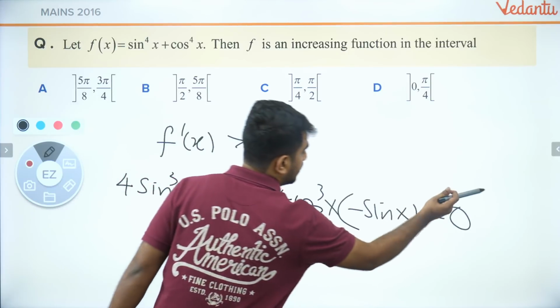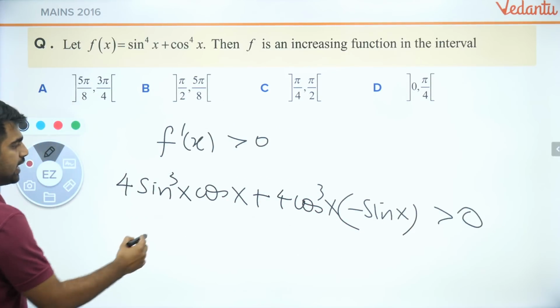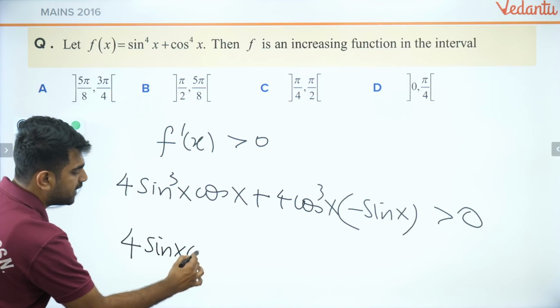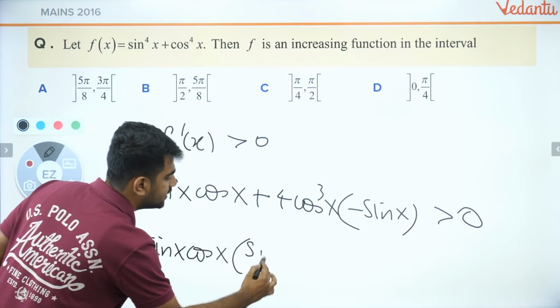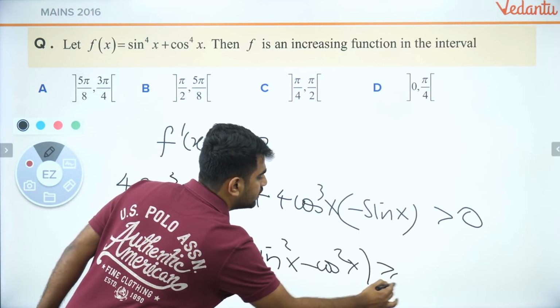So it should be greater than 0 for increasing. That means what? I can take 4 common. I can take sine x cos x common. I will have sine square x minus cos square x. Now that should be greater than 0.